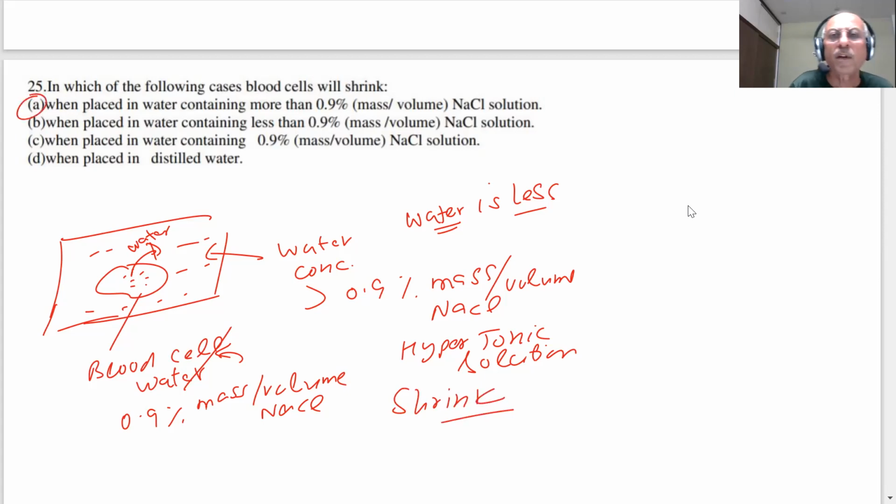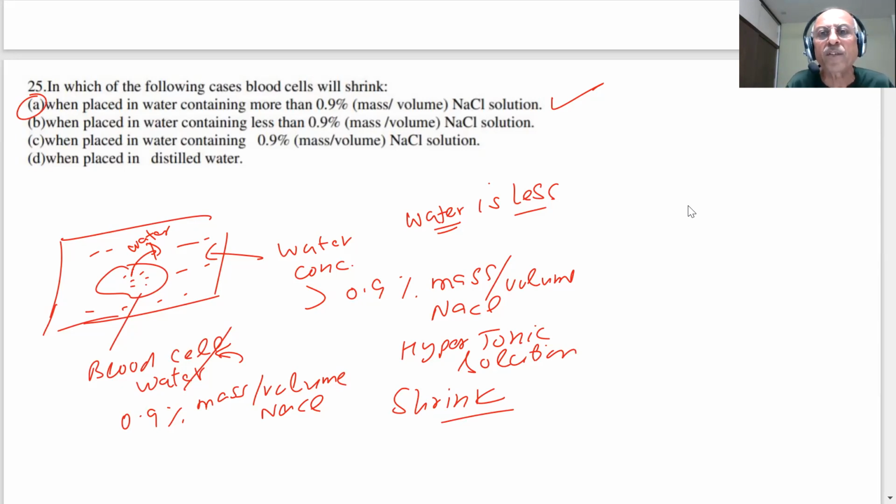Therefore, this is the correct answer, students. What is happening? Osmosis is taking place. If the two solutions have equal concentration, they are called isotonic solutions. Then no osmosis. Here it is a hypertonic solution. Hyper means more concentration, less water. Water will move from the blood cell to the outside.